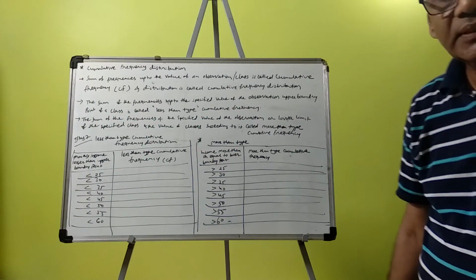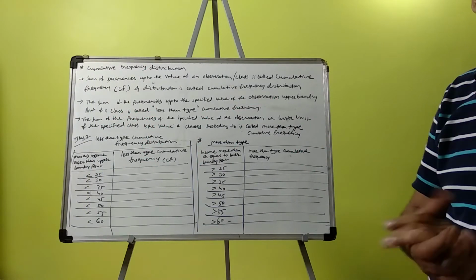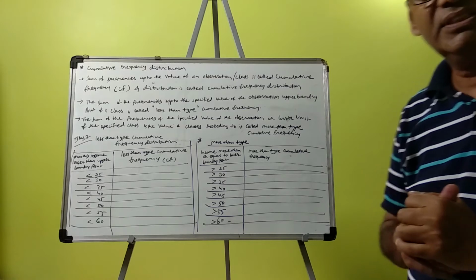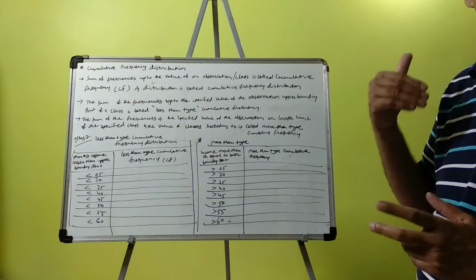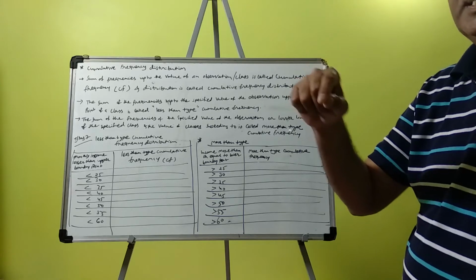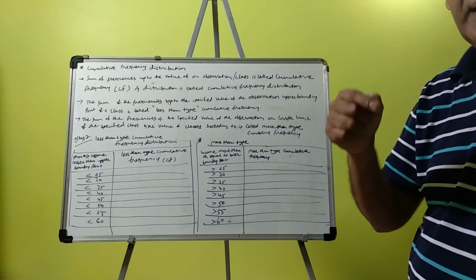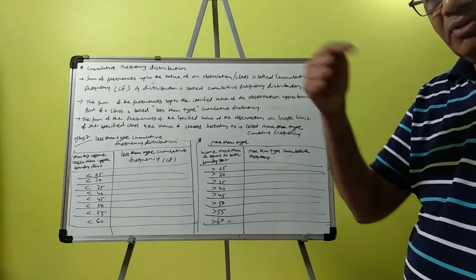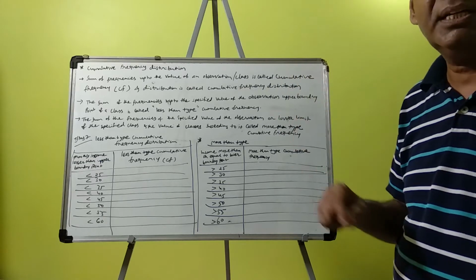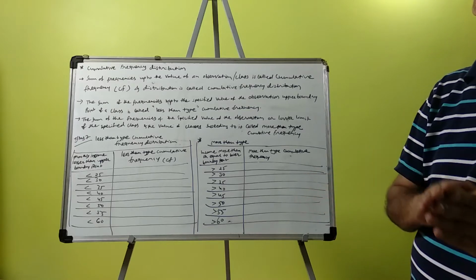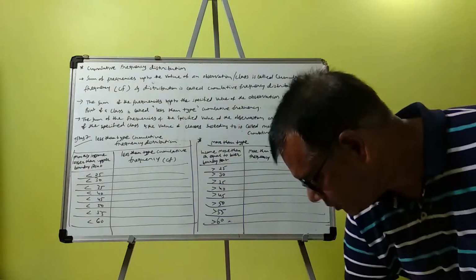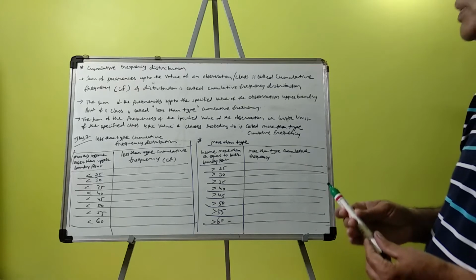Now dear students, I am going to discuss cumulative frequency. The CF column means the total of the frequency: first class frequency plus second class frequency, then the third class. So the addition of the frequency is cumulative frequency, that we can do in less than type or more than type. So, cumulative frequency distribution.